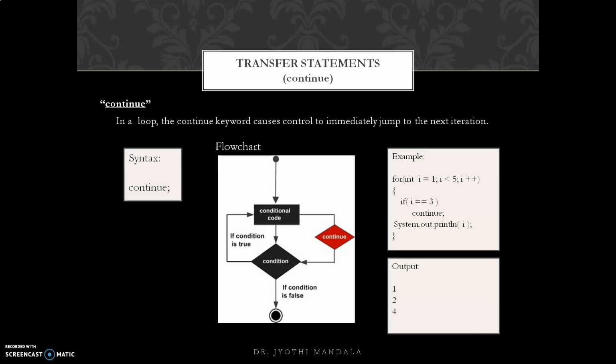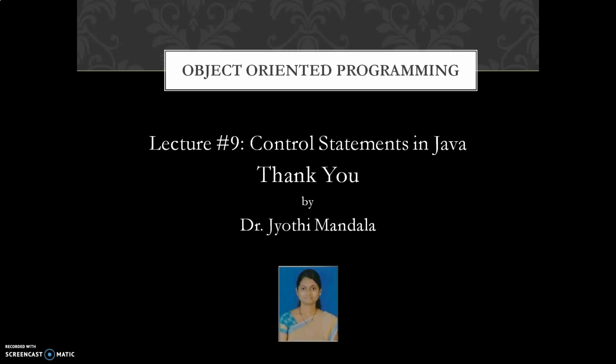This is how the transfer statements and the iterative statements will be executed. As part of iterative statements, we learned about while, do while, for. As part of transfer statements, we learned about break and continue. There is no go to statement in Java. With this we come to an end of all the control statements including our previous video and this video. If you have not watched the previous video, I request you all to go through it, where we learned about selection statements in Java. So this is completely about control statements in Java.